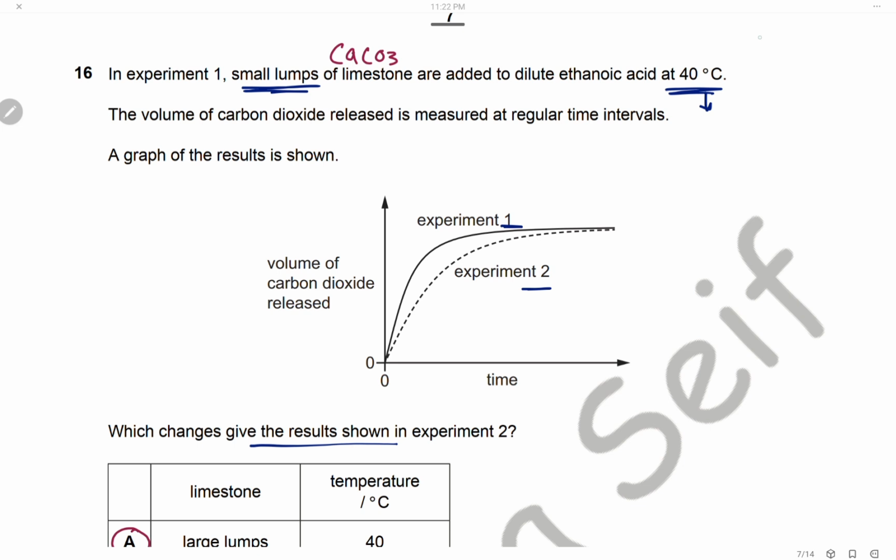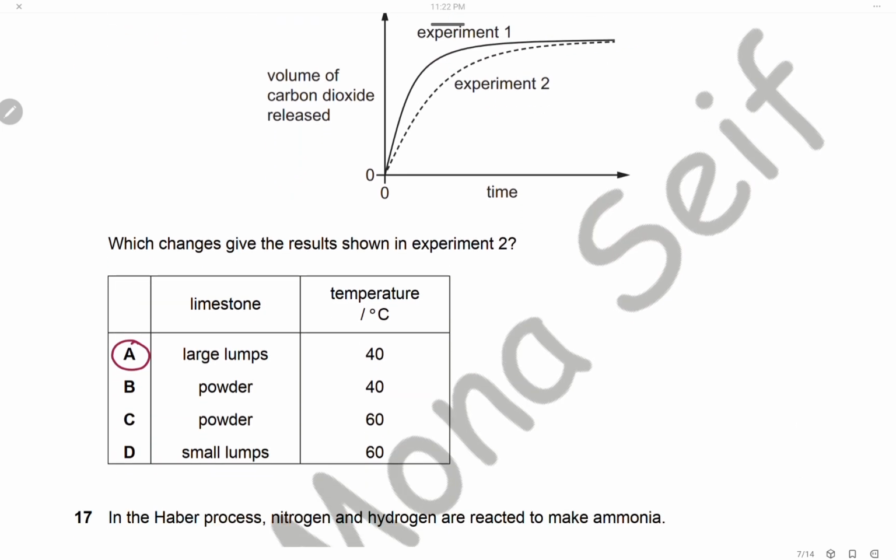So let's check the table. Which reaction condition will give a lower rate? Using a larger lump instead of small lumps at 40, of course, will decrease the rate. But using a powder will increase the rate, or increasing the temperature will increase the rate. So to decrease the rate, we will only use a larger lump at the same temperature, so the answer is A.